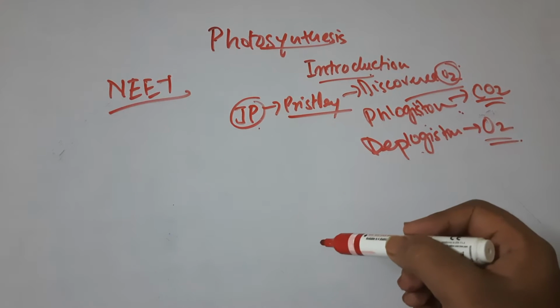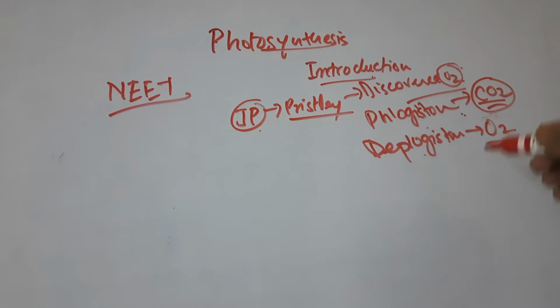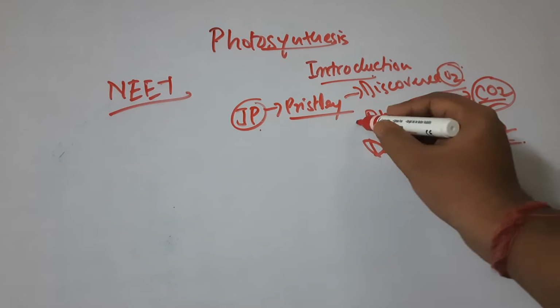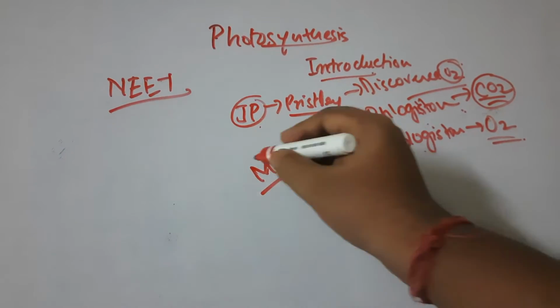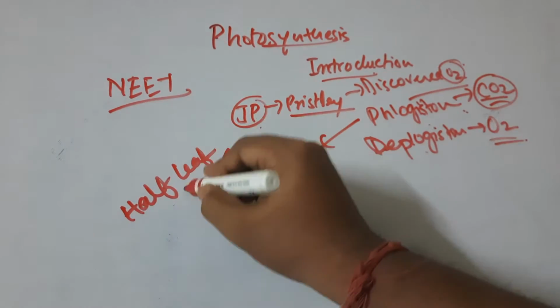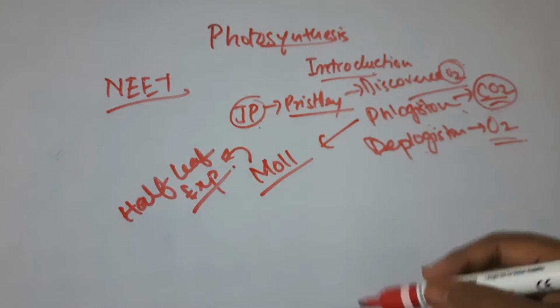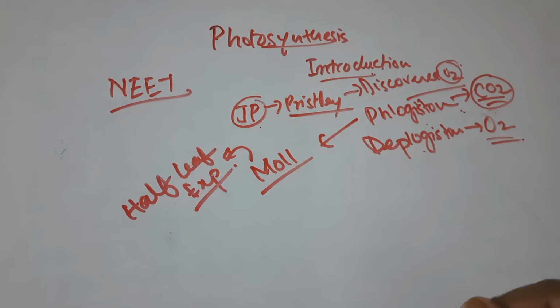Another scientist, the name of that scientist is Moll. He did a half leaf experiment. Write down this: this is a half leaf experiment. By this half leaf experiment, Moll told that CO2 is required for photosynthesis.